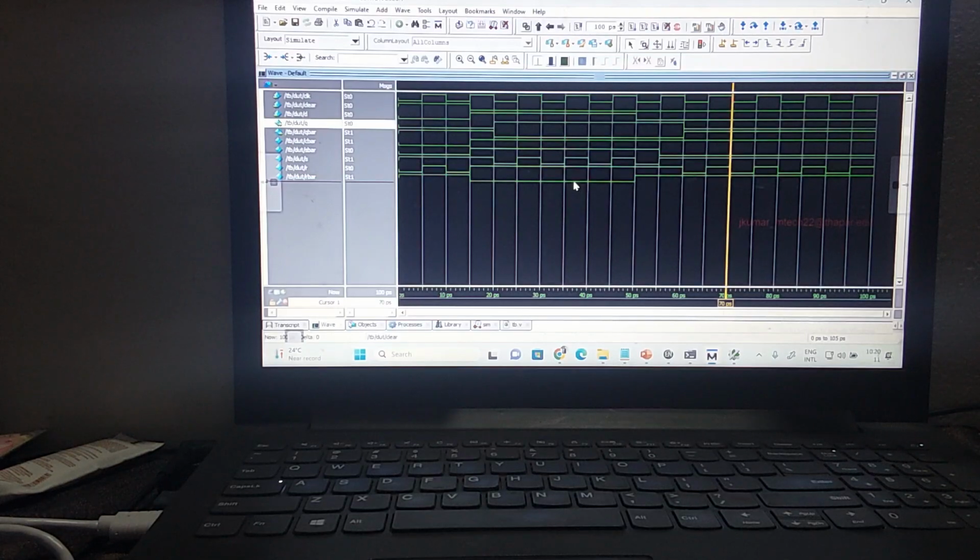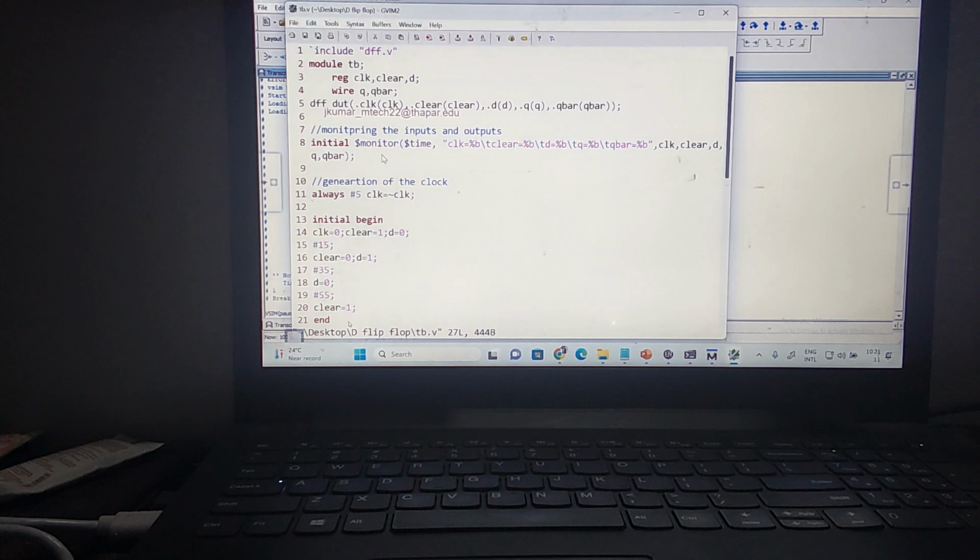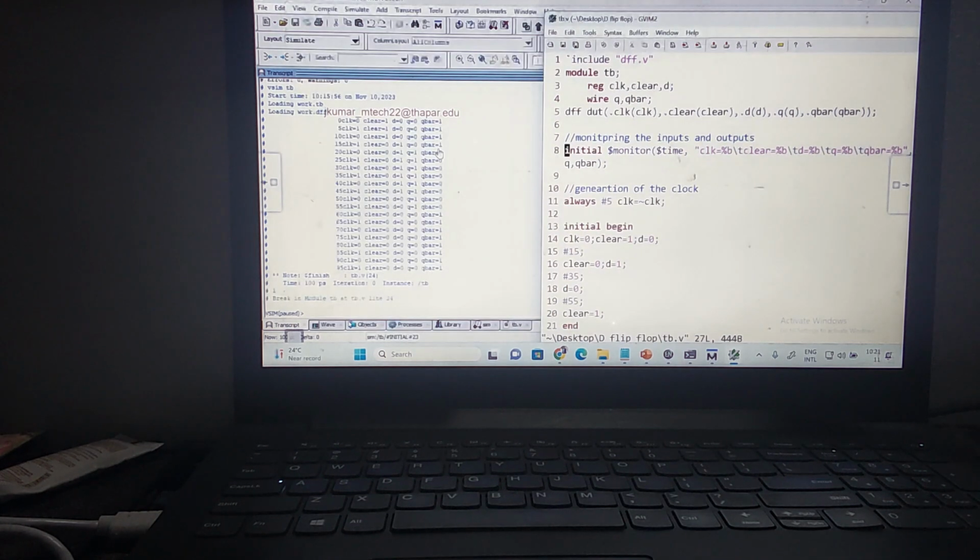Did you understand? The same thing I have written in the transcript here. I'm monitoring: at clock 0, what is my Q? At clock 5, what is my Q? At clock 10, what is my Q? This is what I'm monitoring. How do you understand this program? First, you should understand how to write a test bench for this. If I'm commenting this line, it's not going to print the clock data in the console or transcript.